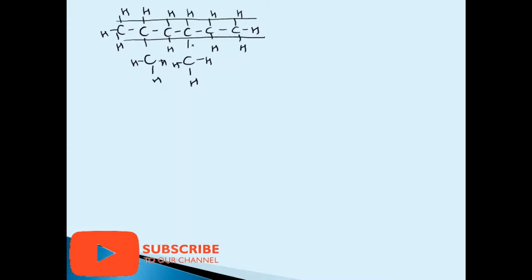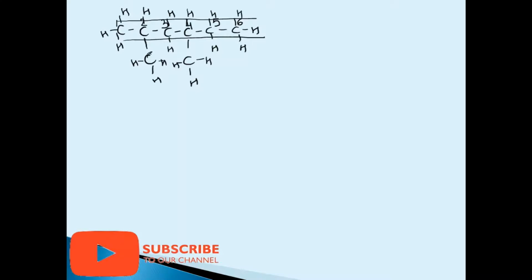We shall prefer to do the numbering from that side of the carbon chain from where the alkyl groups are nearer. You can see from here it is a little far, because if I do the numbering from here: 1, 2, on 2 there is one side chain, 3, 4, 5, 6.